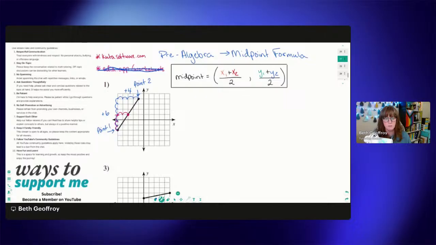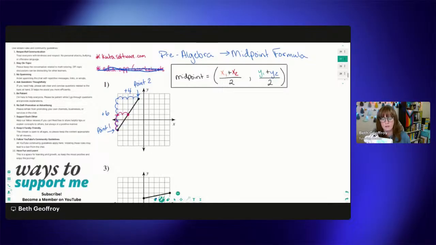I could switch those. In this particular formula, it does not matter, even if you put the x's in a different order or the y's in a different order, because we're adding, and with addition, we can add numbers in any order. However, I would caution students to keep things consistent, because with other formulas that use x1 and x2, y1 and y2, the order that you put things in really does matter. So I don't want you to get off on the wrong track. So we're going to call this point 1.